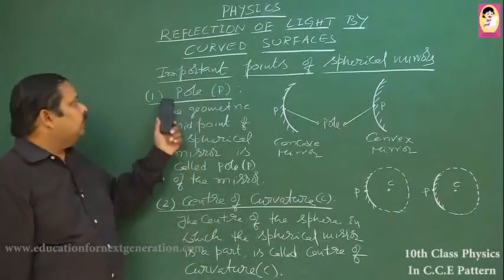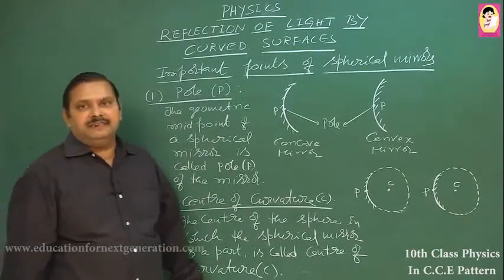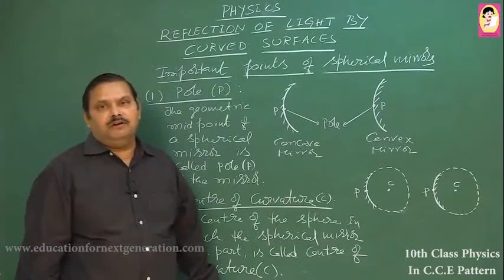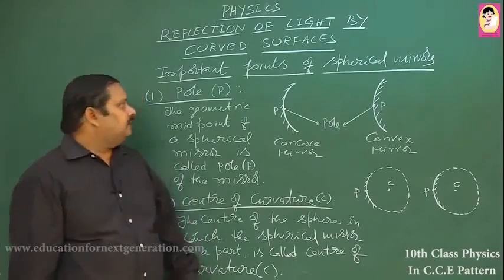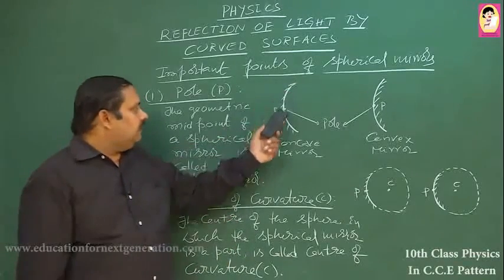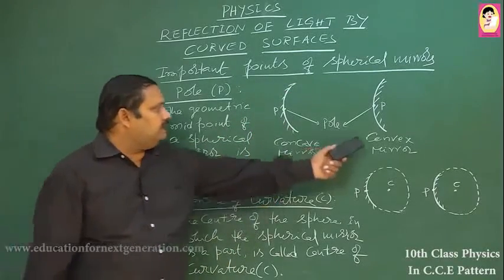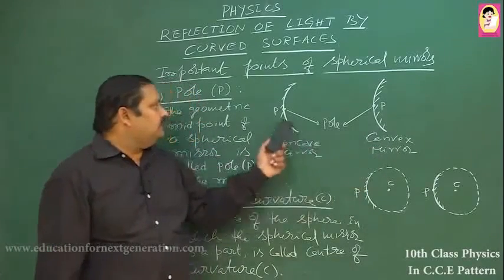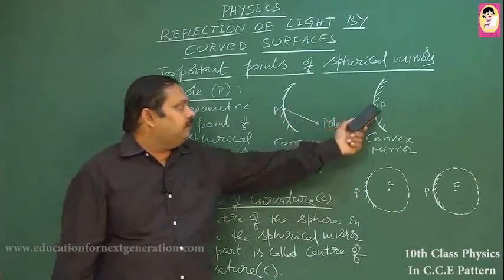The first one is the pole of the mirror. Let us see what we mean by the pole of a spherical mirror. This is the concave mirror and this is the convex mirror, and you see this point, the geometric midpoint.